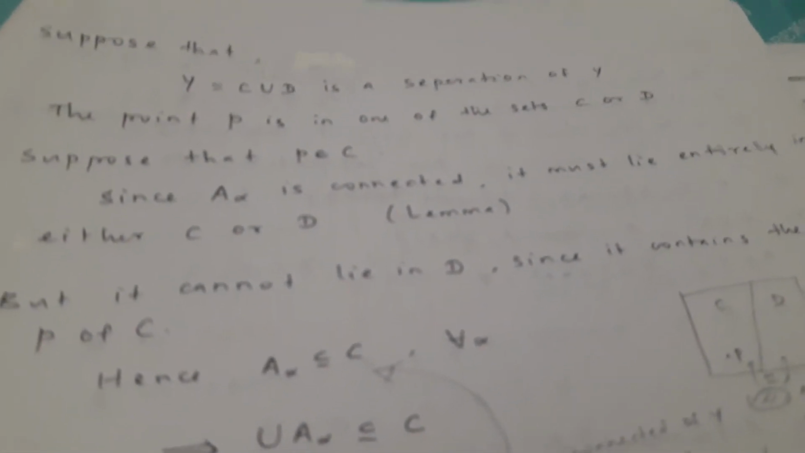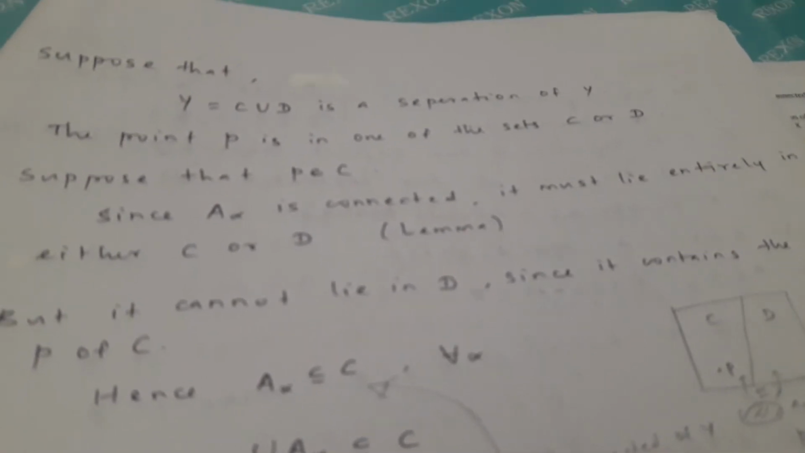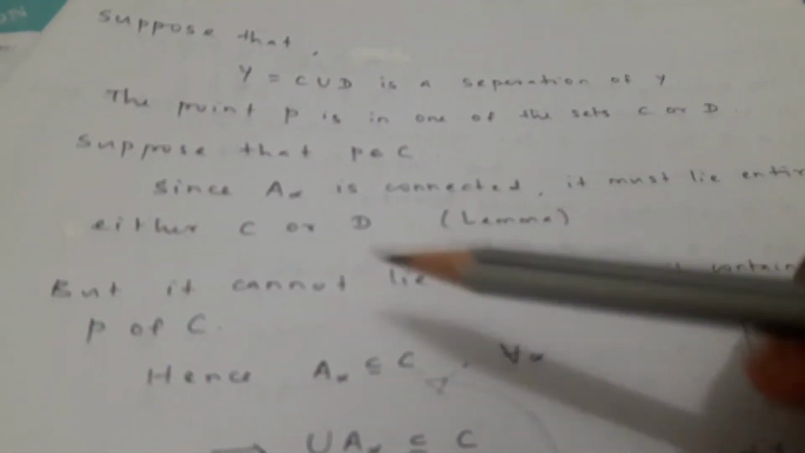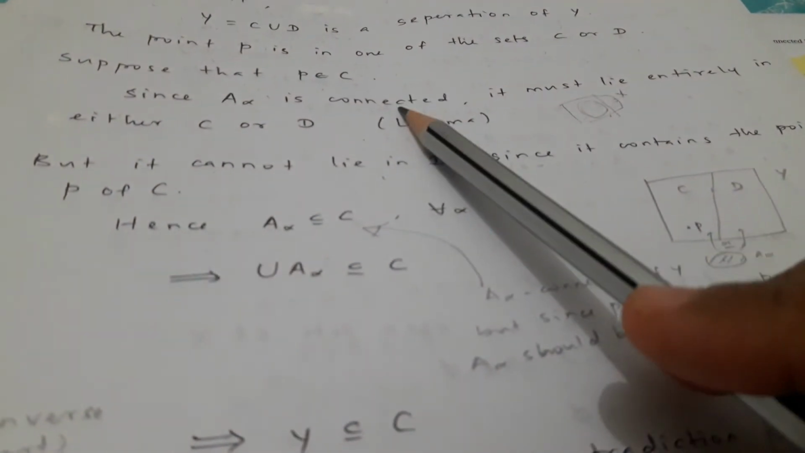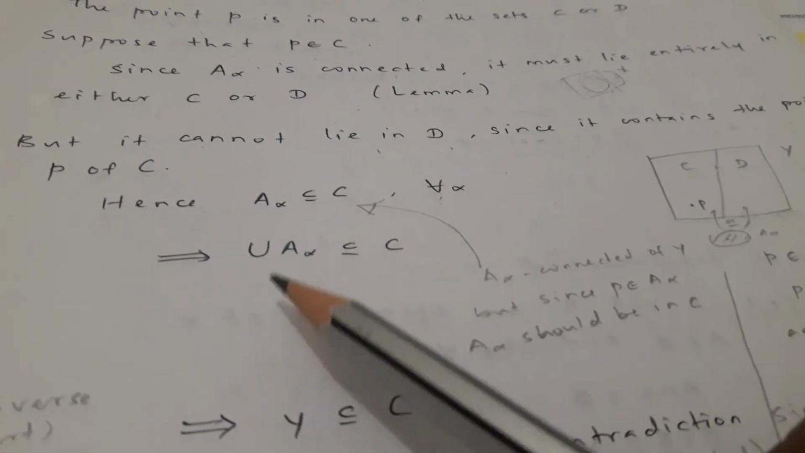Now suppose P belongs to C. Then since A alpha is connected, it must lie entirely in either C or D. That is the lemma we have already seen: if you find a connected subspace of a disconnected space, it lies in one of the separated sets C or D. But it cannot lie in D, since it contains the point P of C. Already we assumed P belongs to C. Therefore it doesn't lie in D. Therefore A alpha is a subset of C for all alpha, and then the union of A alpha is also a subset of C.